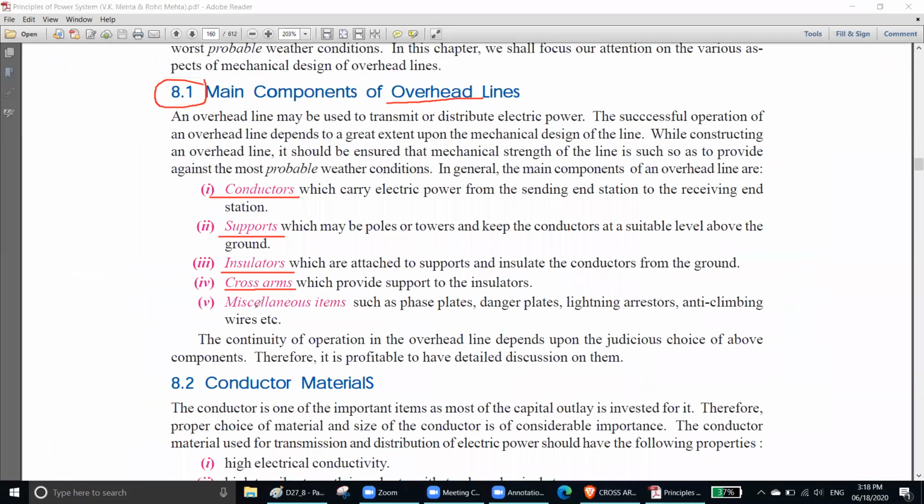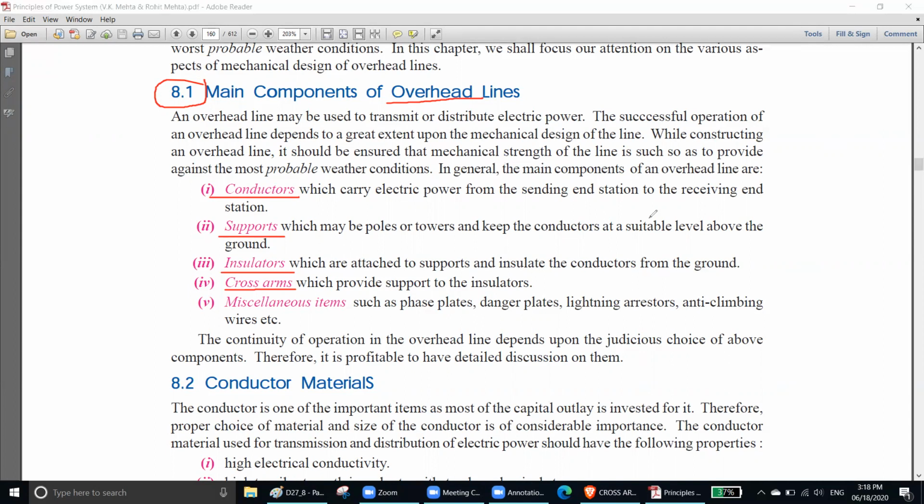They actually provide support to the insulator, and they keep your conductors away from each other, so that when there is wind or bad weather, they do not touch each other. Because if your conductors are too close to each other, they can touch each other when there is wind. Understood? If you have 3 conductors, you need to keep them separated with a good amount of distance.